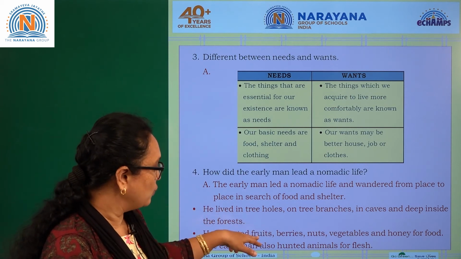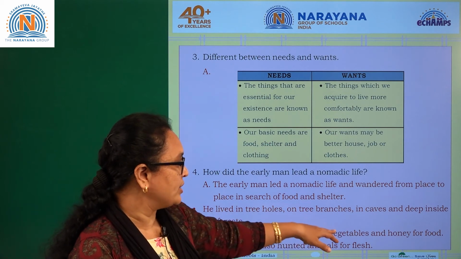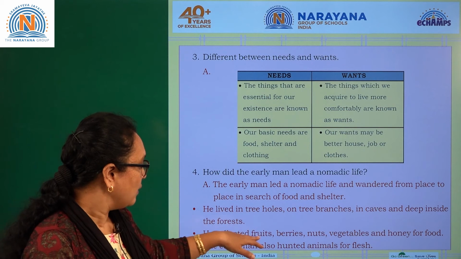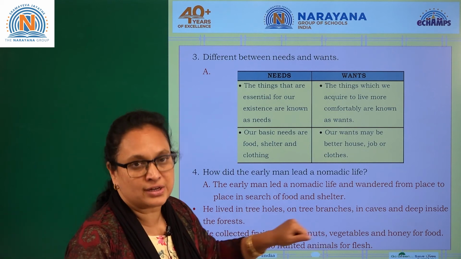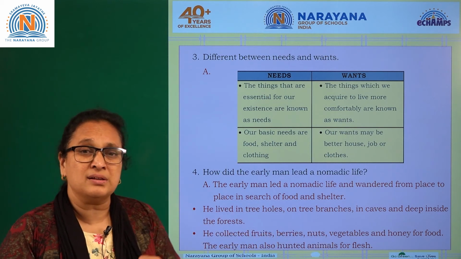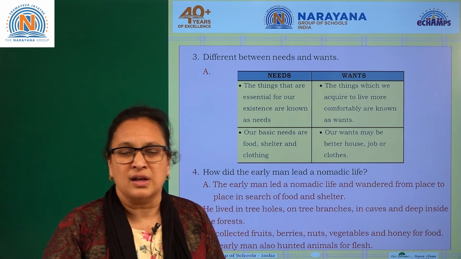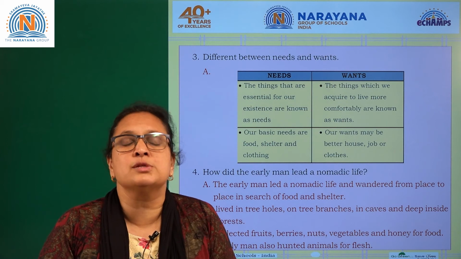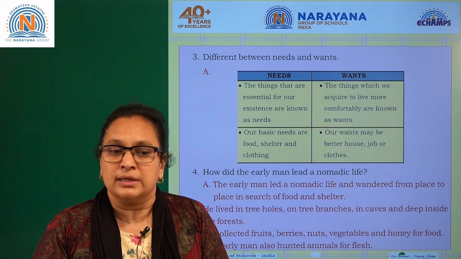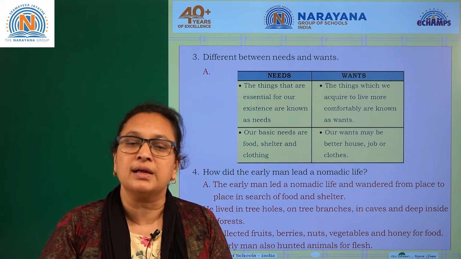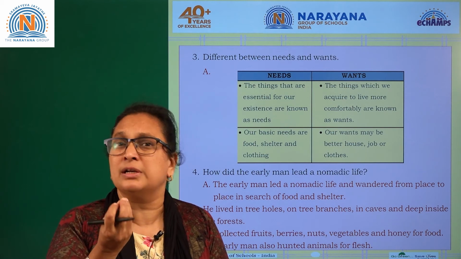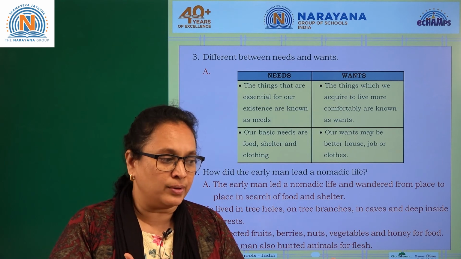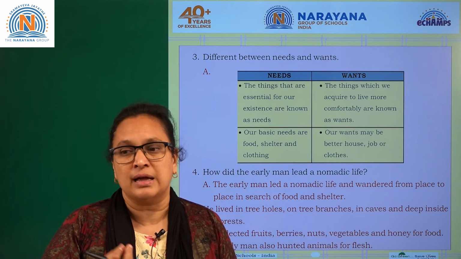He collected fruits, berries, nuts, vegetables and honey for food. The early man also hunted animals for flesh. So they used to eat berries, nuts. You just think the way they have lived, they used to do all the experiments on them, you know. They may also die. Sometimes whatever the berries they used to eat, it might be a poisonous one. That's how they discovered this is a nuts which is eatable and this is not eatable.